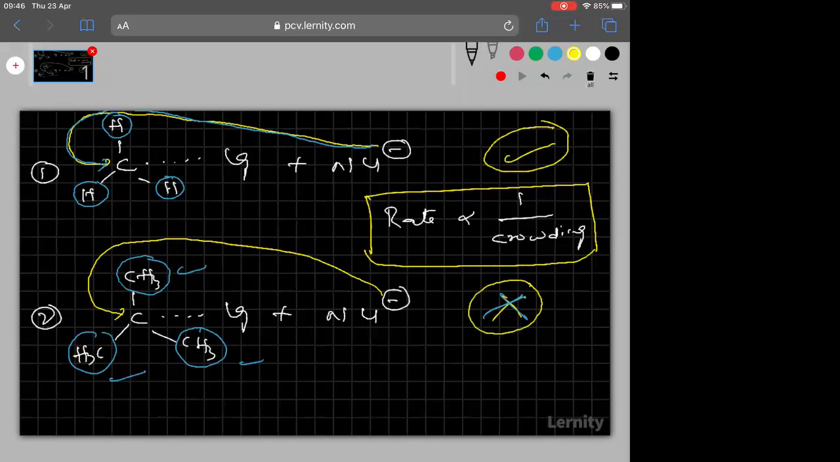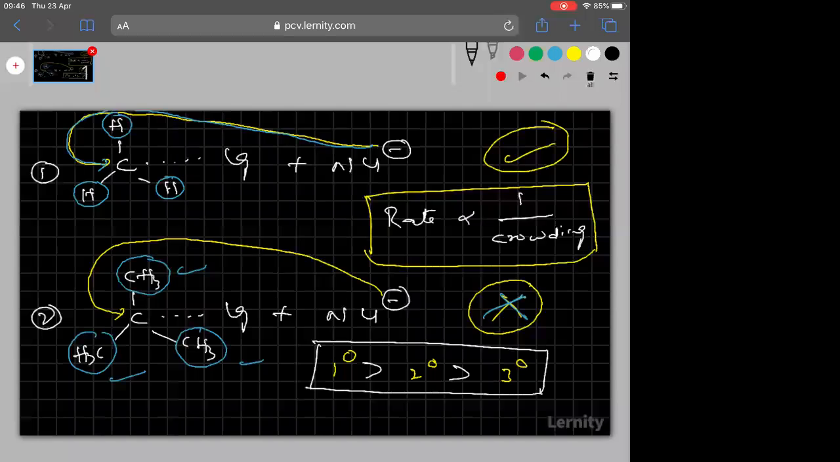Clear everyone? Now tell me, primary alkyl halide, secondary alkyl halide, tertiary alkyl halide, which is less crowded? Primary. So rate of SN2 is what? Primary greater than secondary greater than tertiary. This is the order of reactivity towards SN2. Primary greater than secondary greater than tertiary. I hope it is clear to everyone.